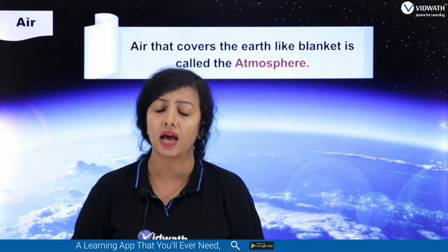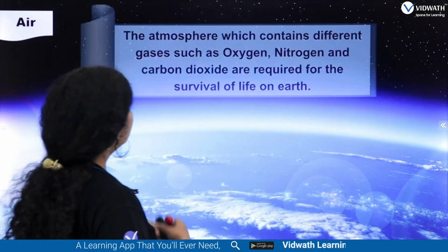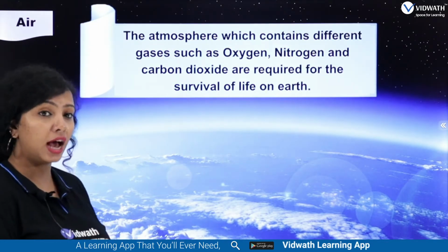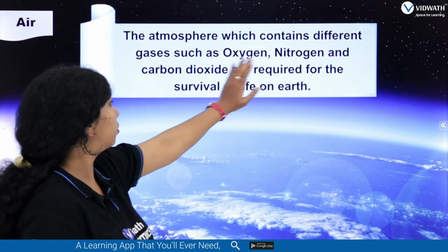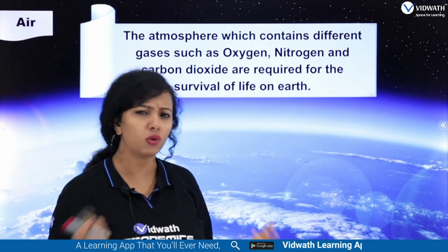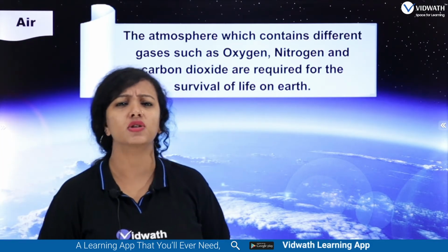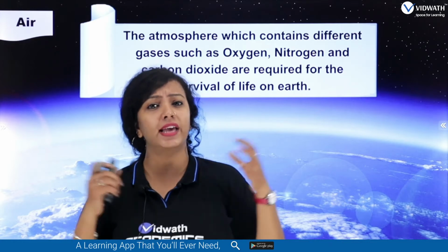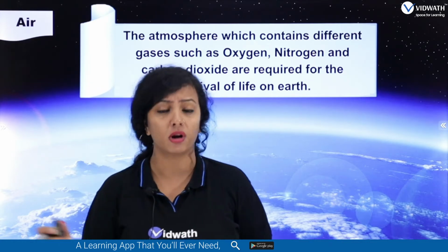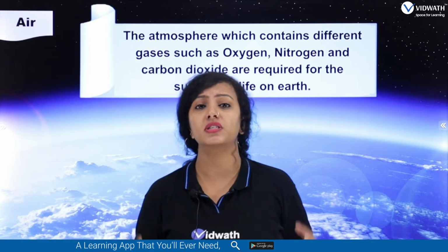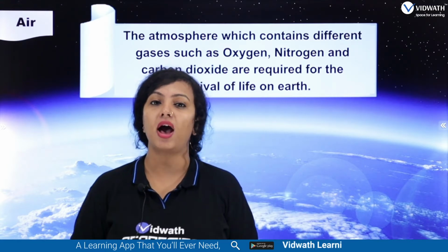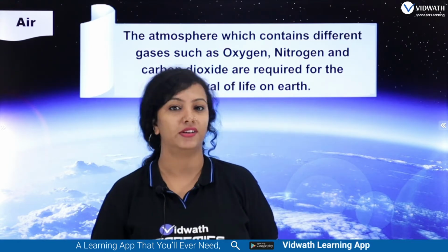Upon that, what is this atmosphere made up of? It has many different gases, like oxygen, nitrogen, carbon dioxide, water vapors, noble gases, all. There are so many types of gases mixed in the atmosphere, which give us a perfect surrounding, okay?